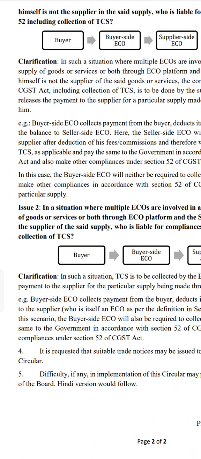What the department is telling is that whichever ECO is passing the payment to the supplier, that means the supplier side ECO, is liable to deduct or collect the TCS.